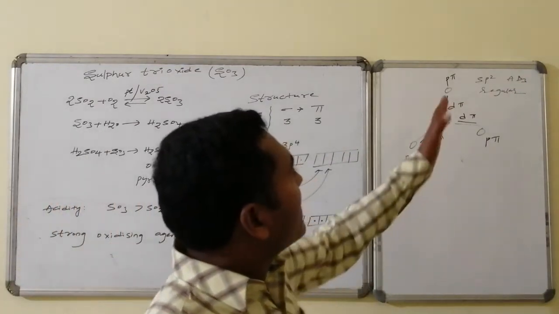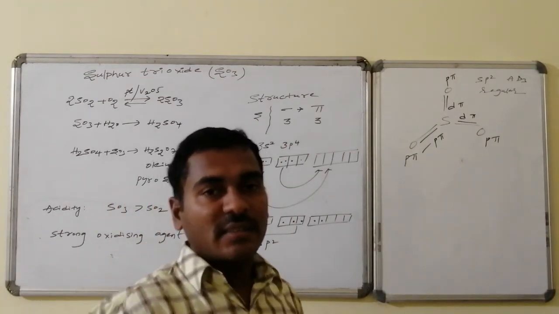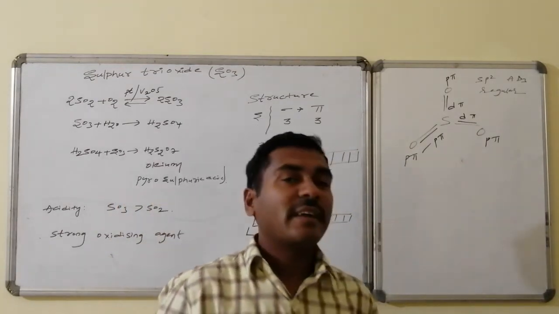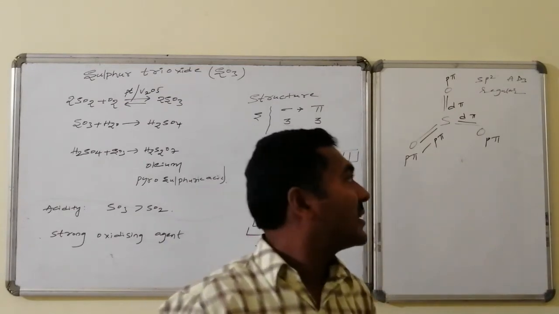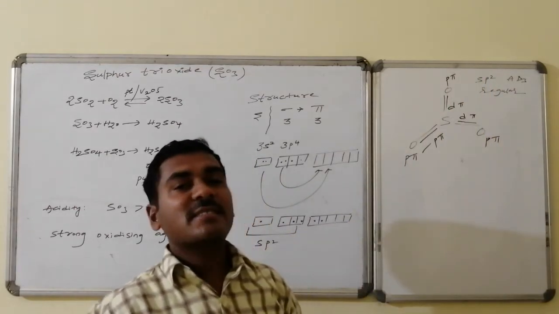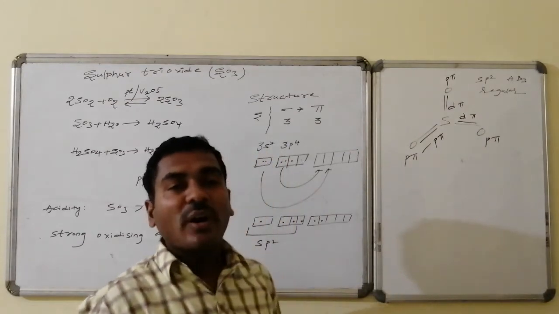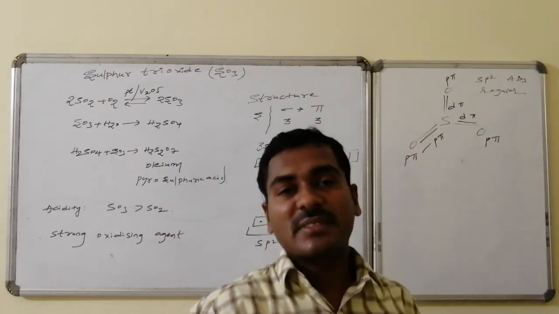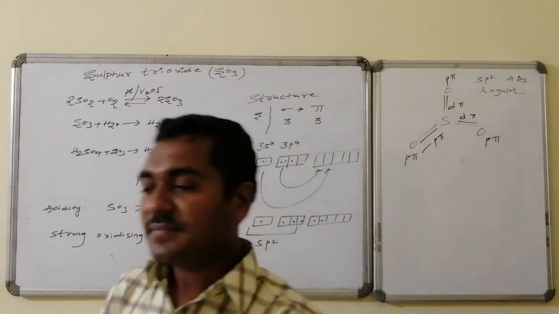Thus the hybridization of sulfur is sp2, and it is AB3 type, forming 3 sigma bonds, and it is regular in geometry. Being regular in geometry, it is sp2 hybridized as well as planar in structure, and here it has 1 p pi bond and 2 p pi d pi bonds are present. Thus sulfur trioxide formation takes place.